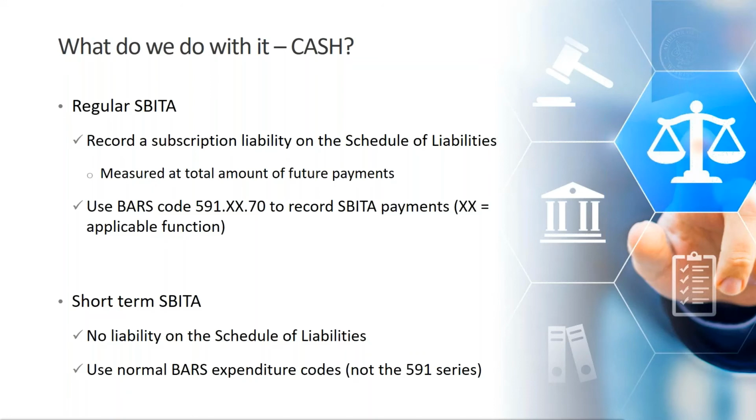And if you have a SBITA that meets the definition of short term, again, that means it has a maximum possible term of 12 months or less, then you do not record that on your Schedule of Liabilities. And you will use your normal functional BARS expenditure codes instead of the 591 debt codes to make those payments.